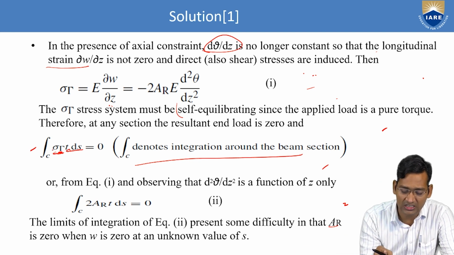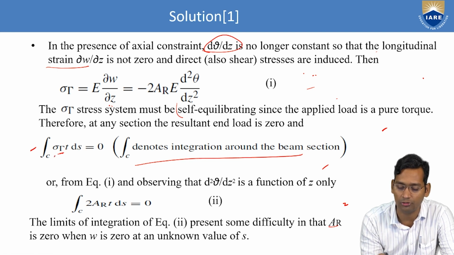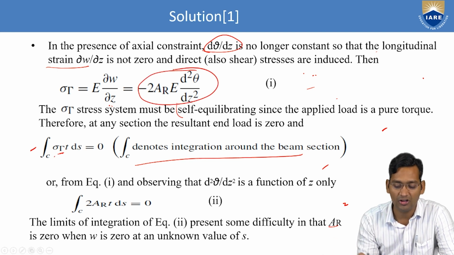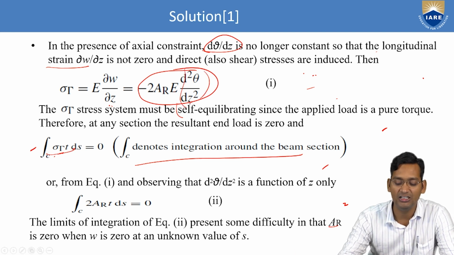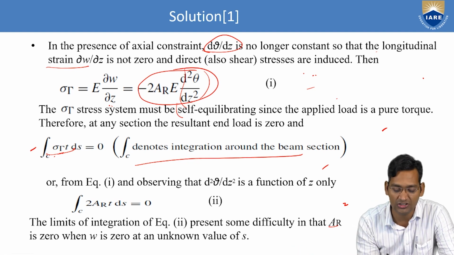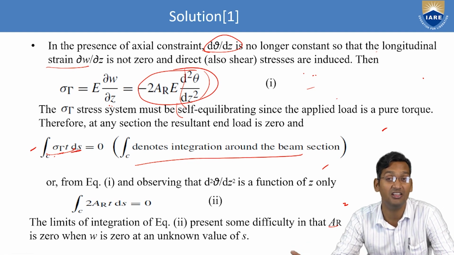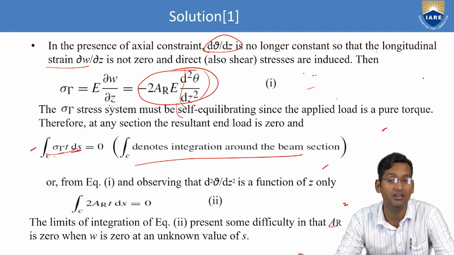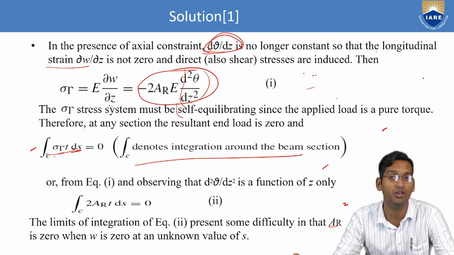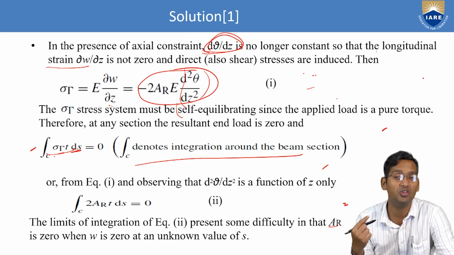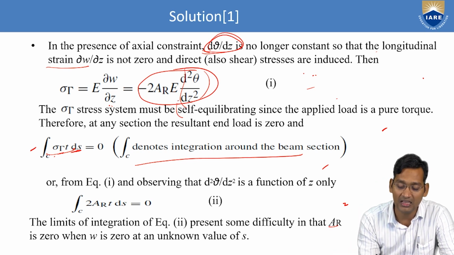So now in this equation, just substitute the value of sigma tau. So sigma tau is this one, right? After substituting sigma tau here, what will be the next condition? d2 theta by dz square, because in this equation now ds is variable, not dz. So d2 theta by dz square will be constant. Otherwise it won't be constant because this is varying, hence stress will be induced. But when we integrate with respect to s, that time this will be constant. So this is constant, taking out of the integration, minus d2 theta by dz square.